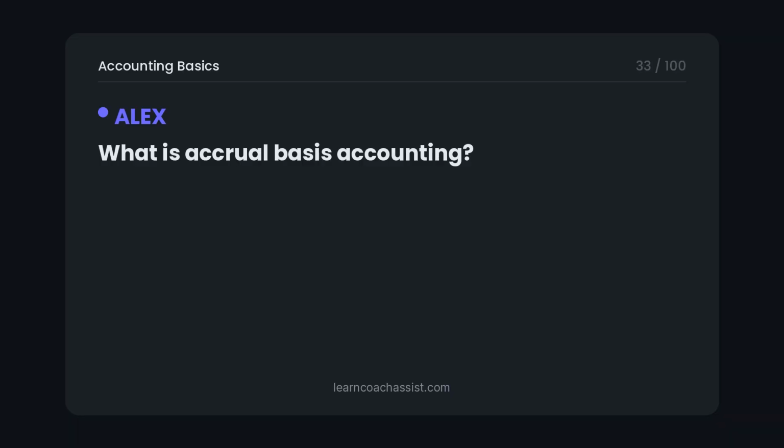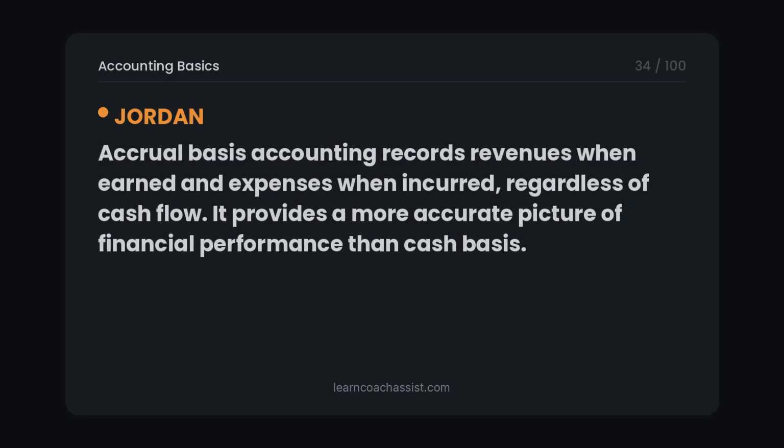What is accrual basis accounting? Accrual basis accounting records revenues when earned and expenses when incurred, regardless of cash flow. It provides a more accurate picture of financial performance than cash basis.